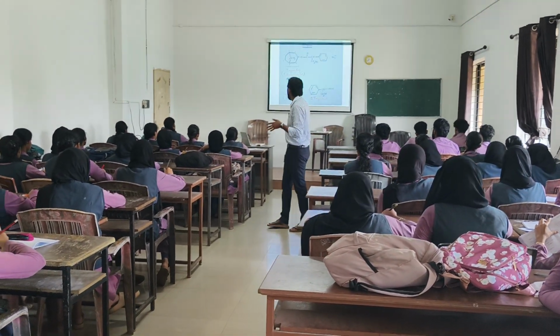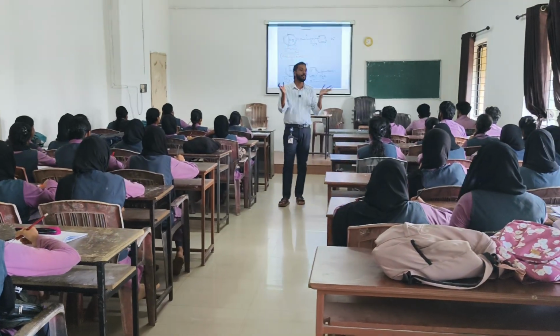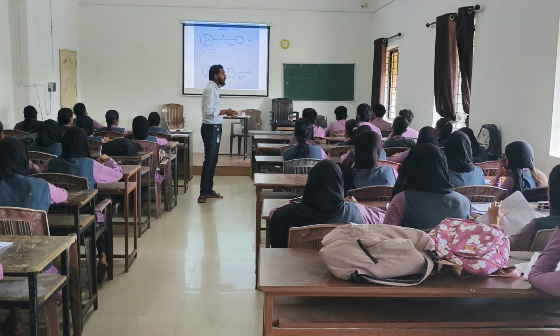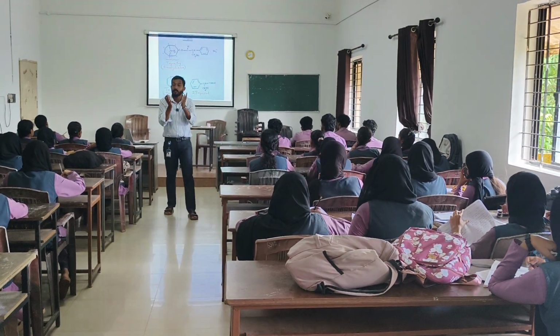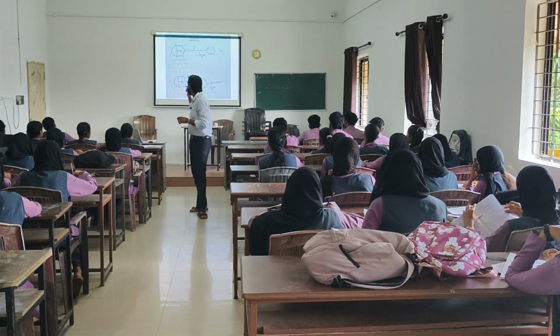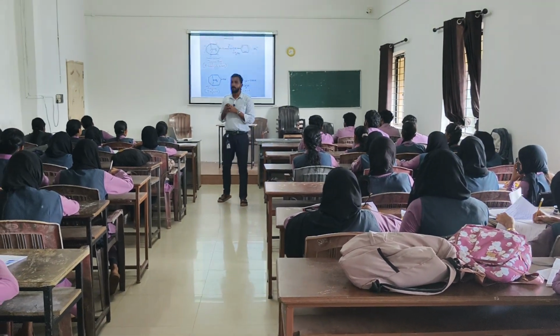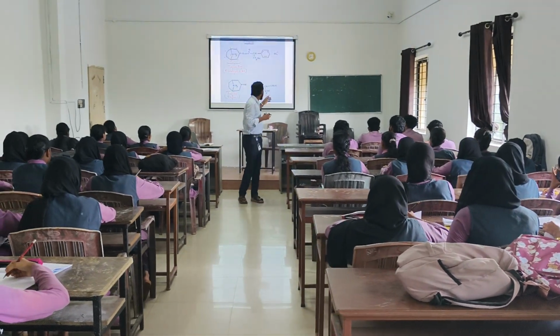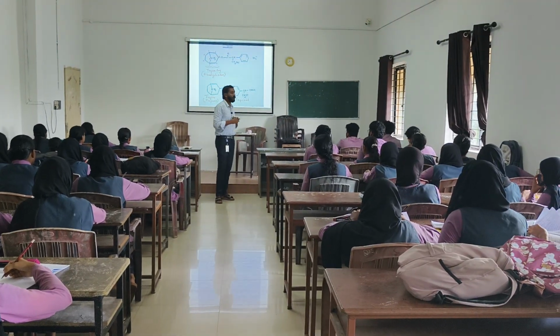Clear? When atropine undergoes hydrolysis, you will get two products: one is an alcohol, another one is a carboxylic acid. The alcohol is called tropine or tropanol. And the carboxylic acid is tropic acid.